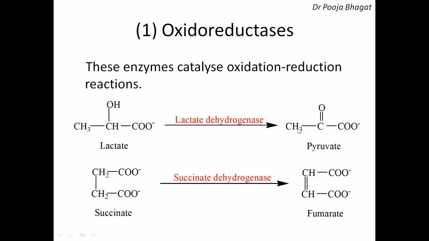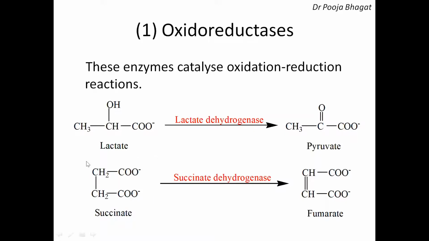So what is happening? Which type of reaction is this? H from here and H from here goes out as hydrogen molecule H2, and a double bond comes here. It is an oxidation reaction and it is a removal of hydrogen. Since hydrogen is removed from the lactate, the systematic name is lactate dehydrogenase. From lactate, hydrogen is removed and therefore it is lactate dehydrogenase. And since it is an oxidation reaction, this enzyme comes under the category of oxidoreductase.